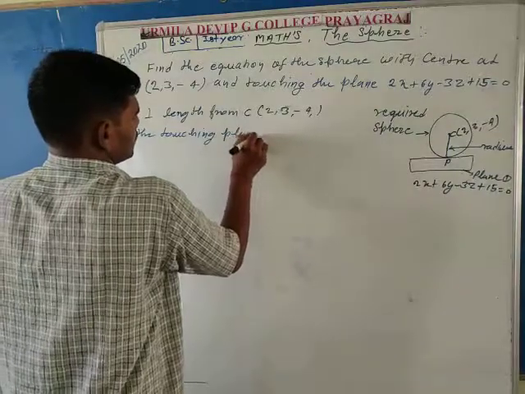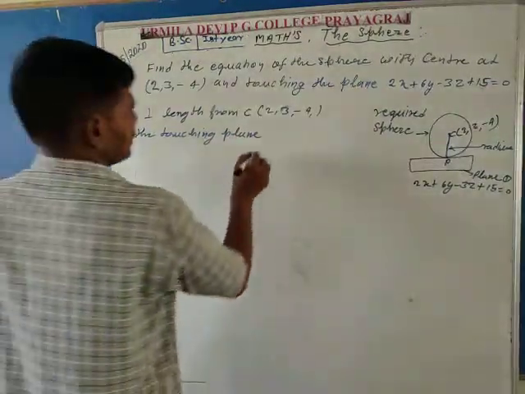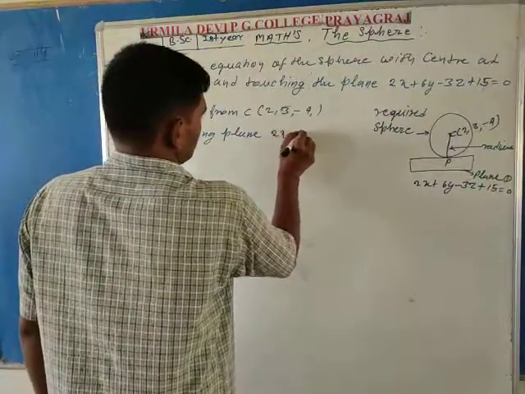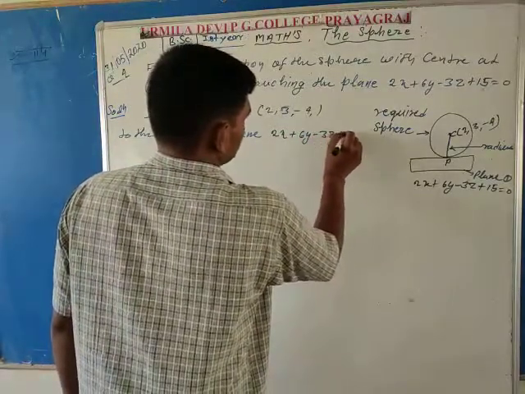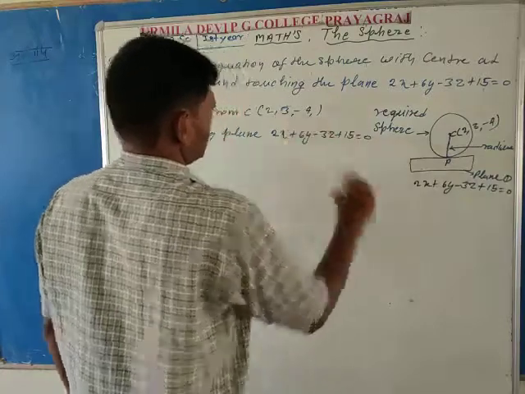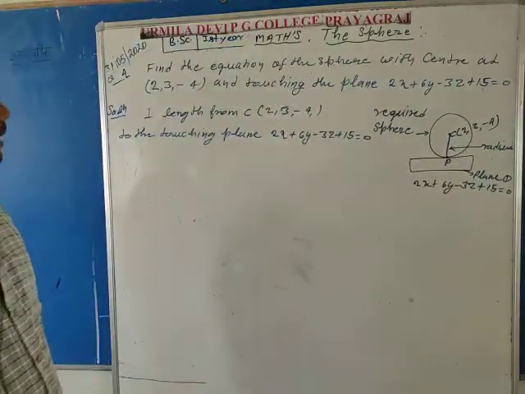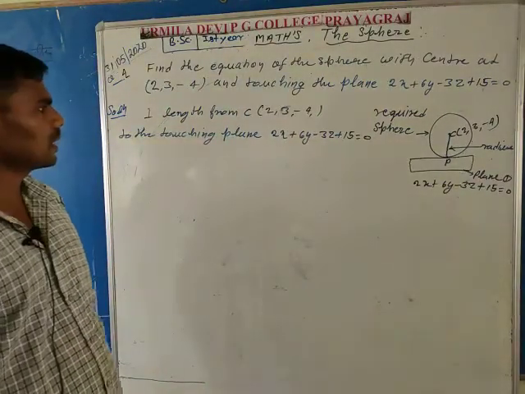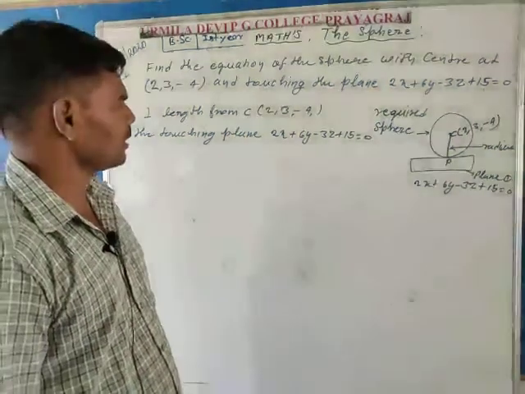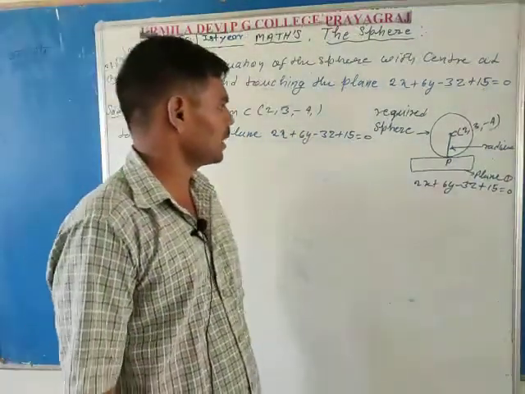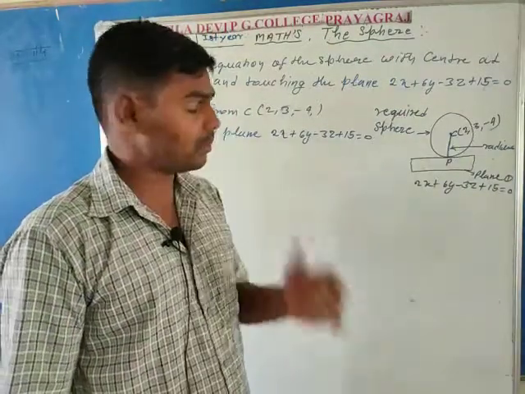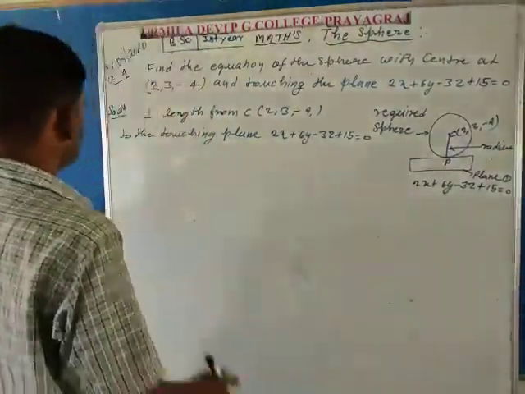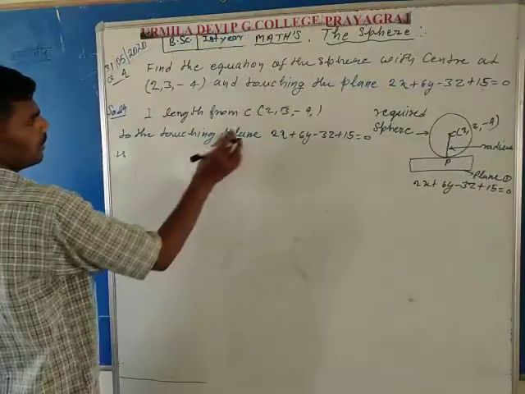Here the plane equation is given as 2x plus 6y minus 3z plus 15 is equal to 0. So for the perpendicular length from point C to the touching plane, you can use the direct formula of perpendicular length, which is